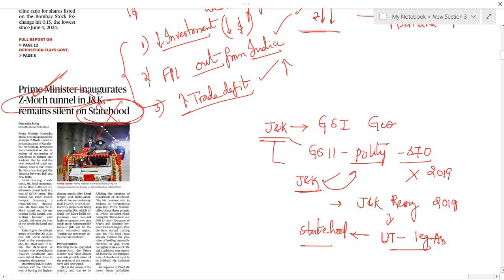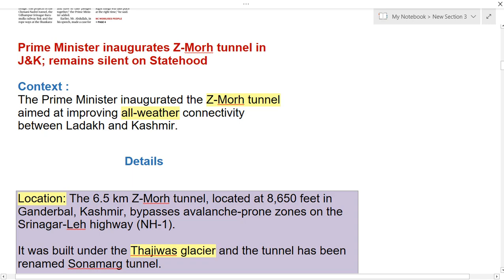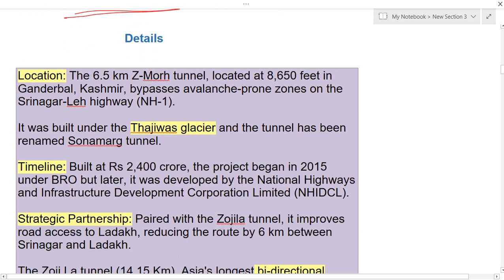Okay, now let us see this topic in detail. The Prime Minister inaugurated Jhelum Tunnel, and the important aim of this tunnel is to improve all weather connectivity between Ladakh and Kashmir. So we want to increase connectivity between Ladakh and Kashmir, and finally this Jhelum Tunnel has been inaugurated.